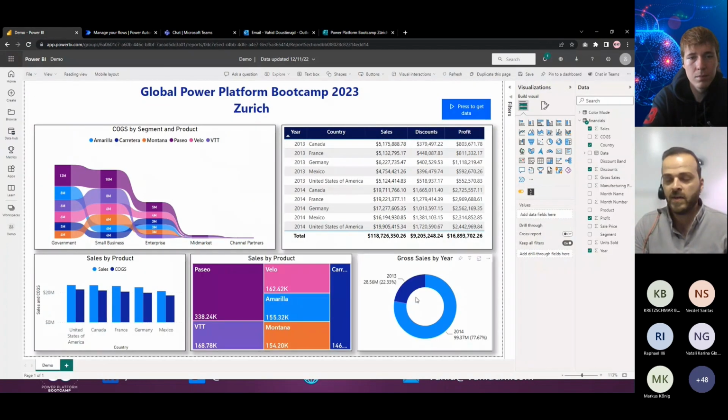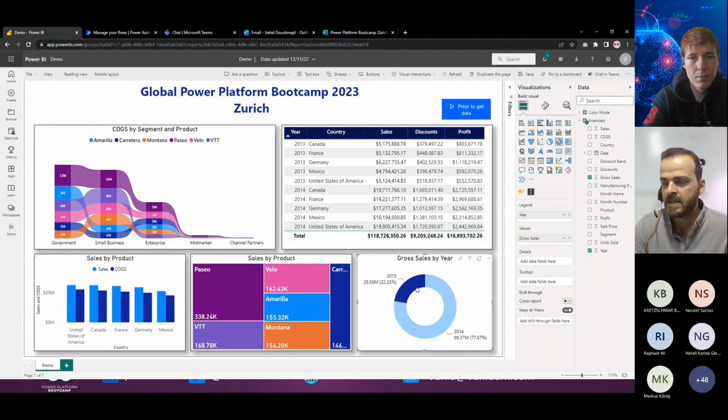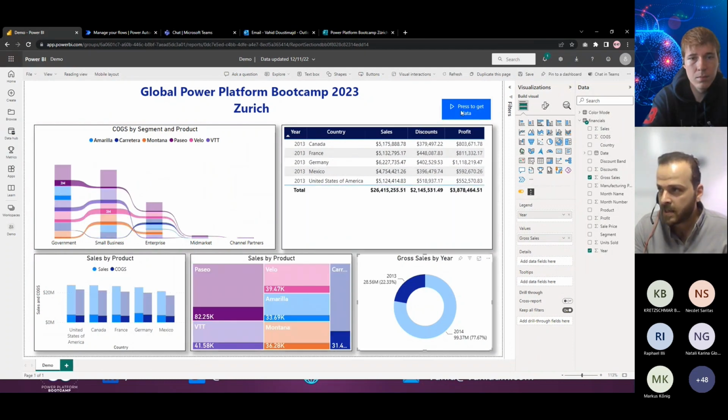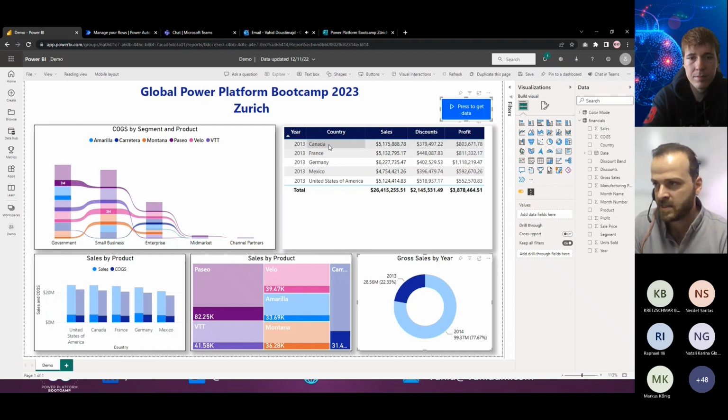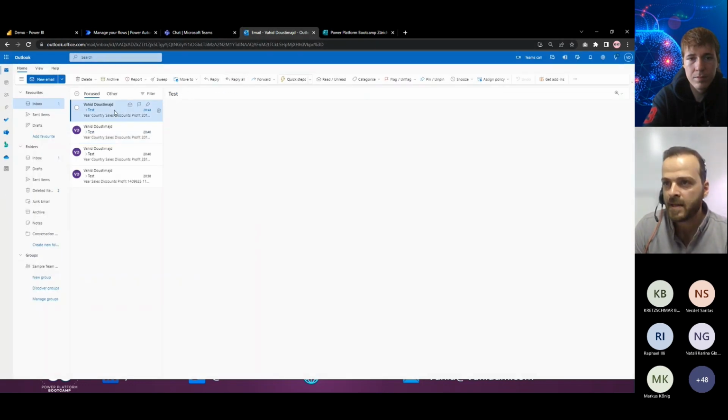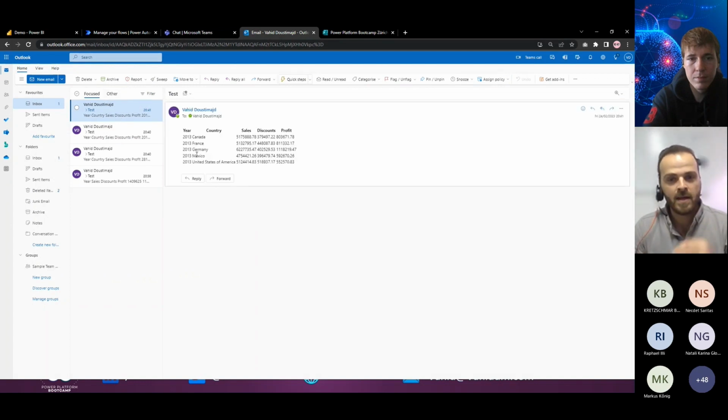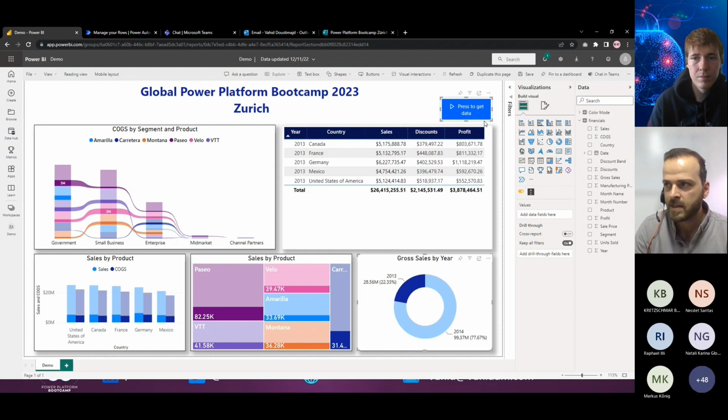The good thing here is, if the end user sets some filters here and clicks on this one, they will receive the table with the current situation. So I set the filters, and that makes my table shorter than before. And the one which I receive is smaller than before. So this is really good, to give this option to the end user and say, okay, you can select whatever you want, and then click on this one, and you will receive that data.